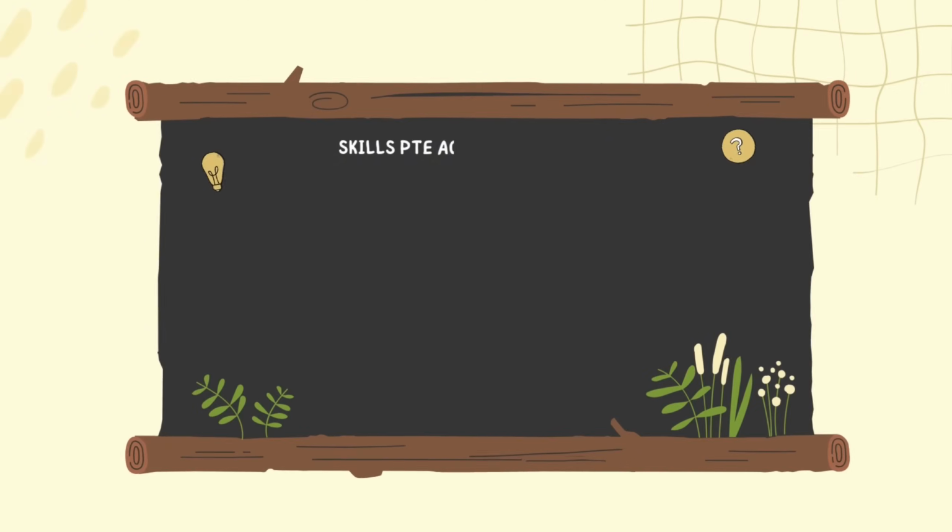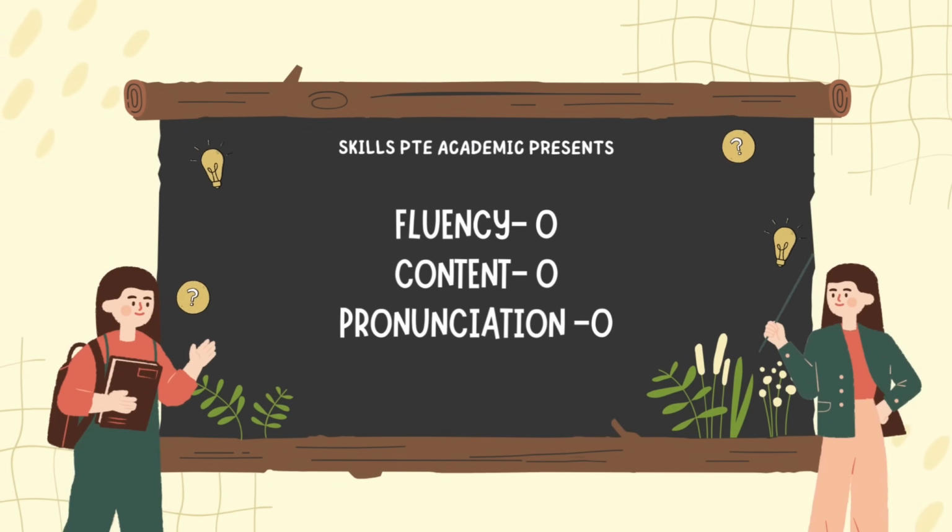You cannot use them. If you use them, our software will flag it for manual review. A human will come and check, and if he or she gets to know that you have still relied on the old method, then fluency will be written as 0, content 0, and pronunciation 0, meaning you cannot rely on the old method.